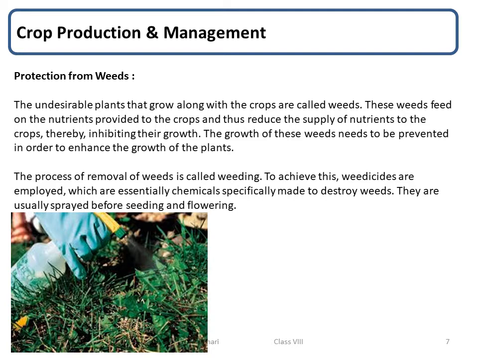The weedicides are sprayed during the vegetative growth of weeds before flowering and seed formation. Spraying of weedicides may affect the health of farmers, so they use protective devices over their mouth and nose during spraying of these chemicals.